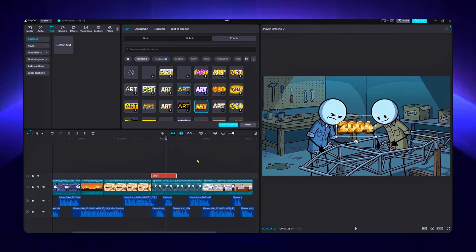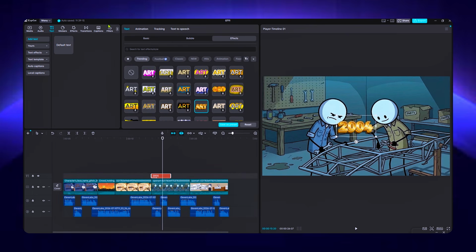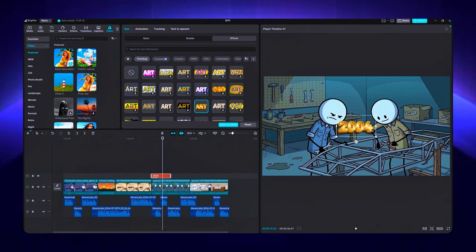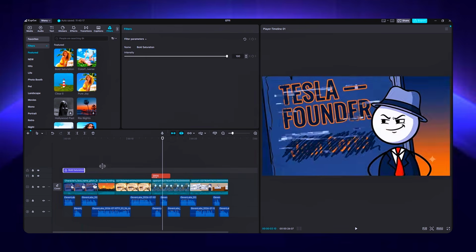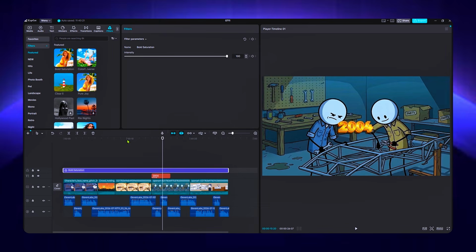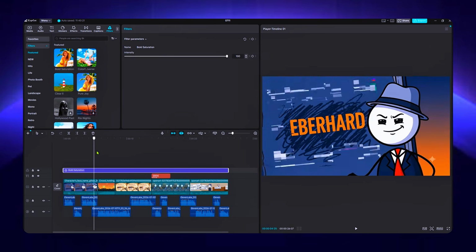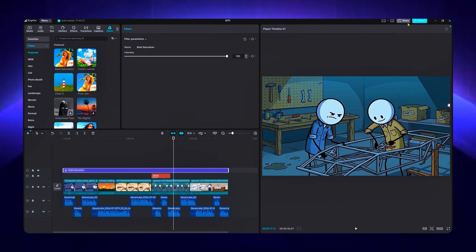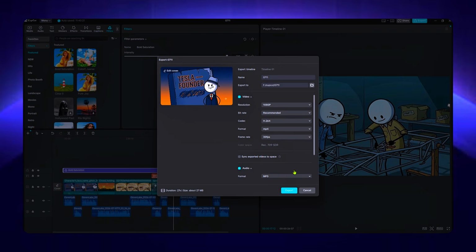Now let's add a filter. Go to Filters and choose the one that fits your look. Personally, I use this one. Drag it onto the timeline and stretch it across all your clips so it applies consistently throughout the video. Now you're ready to export. Go to Export, choose your video resolution, and export the file.